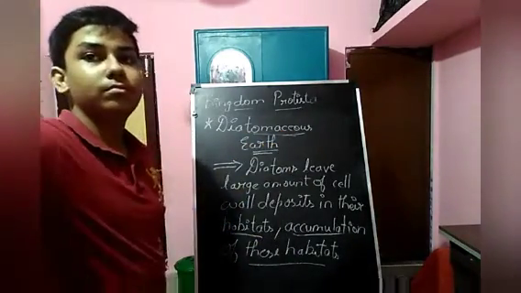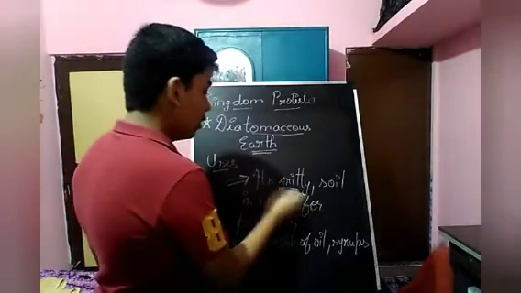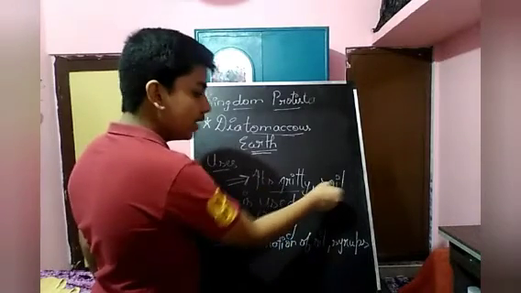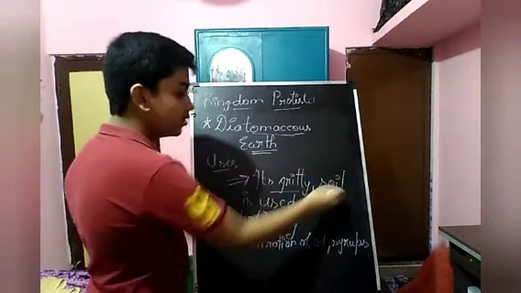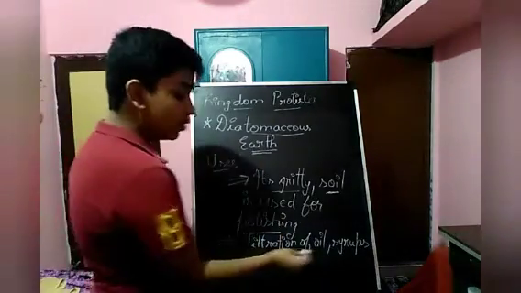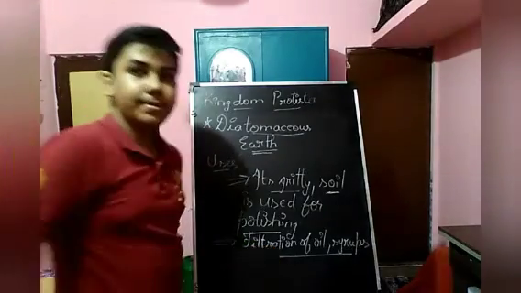That's all. Uses of diatomaceous earth: it is gritty, so this soil is used for polishing. Second, it is used for the filtration of oils and syrups.